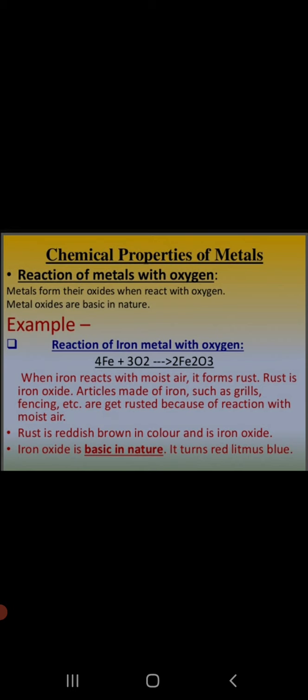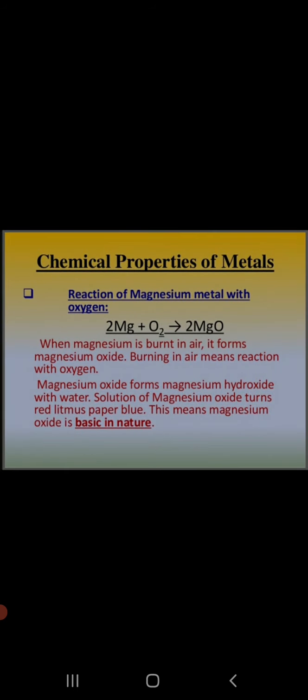Corrosion is the chemical reaction between a material, usually a metal, and its environment. It produces a thin layer over the material and damages the metal. And corrosion of iron is commonly called rusting. The other metals also react with oxygen, like magnesium. It reacts with oxygen to form magnesium oxide.